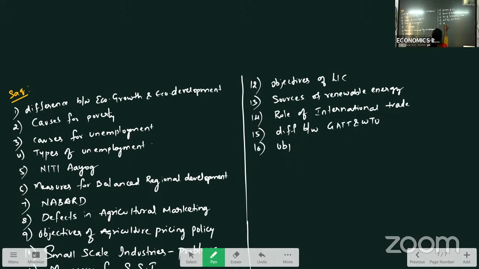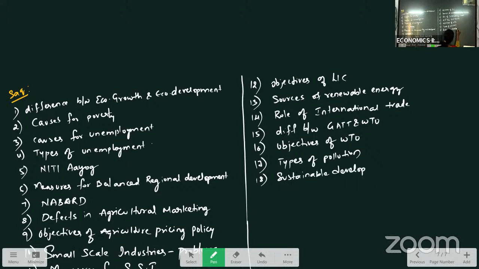Objectives of WTO. Types of pollution. Sustainable development. Types of pollution, sustainable development, environmental degradation.